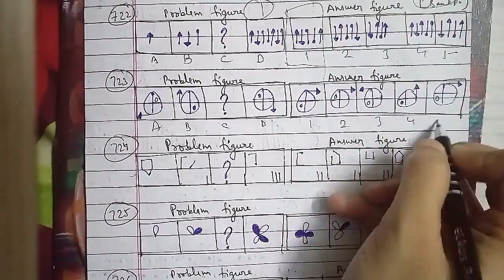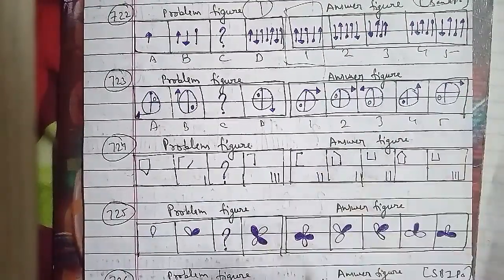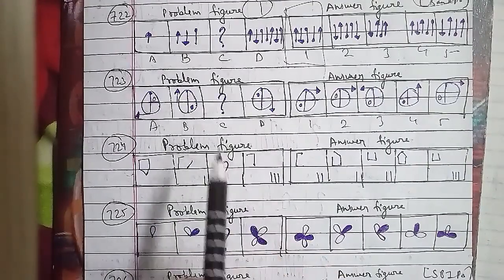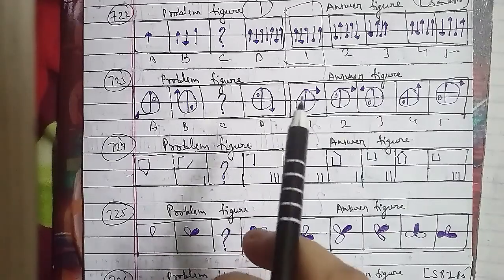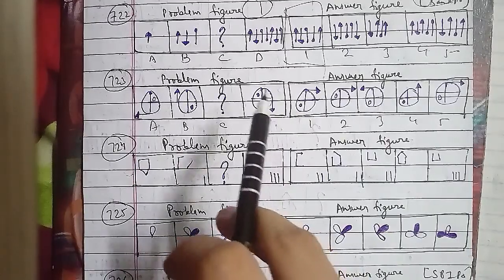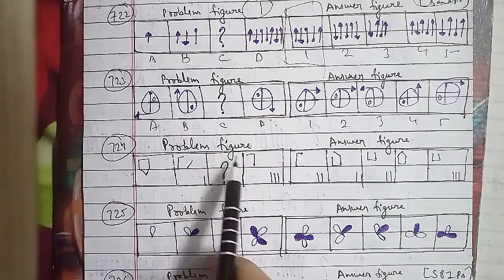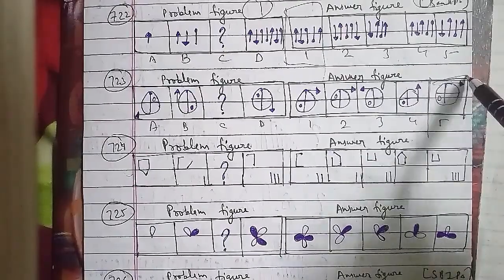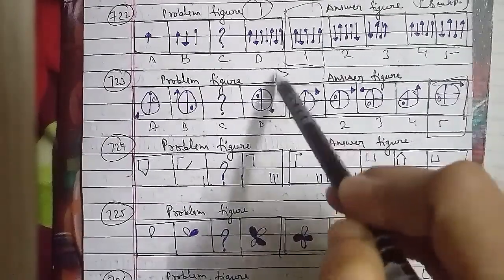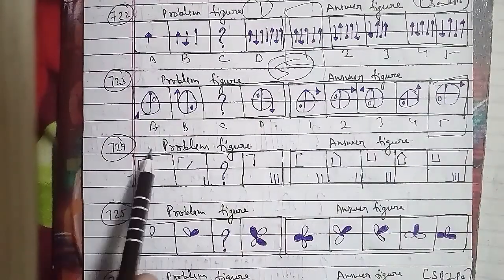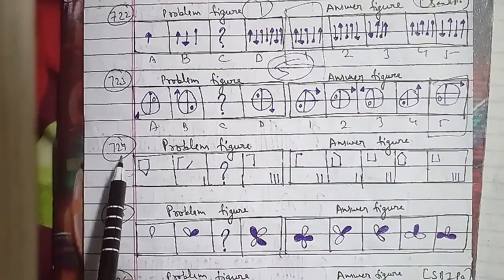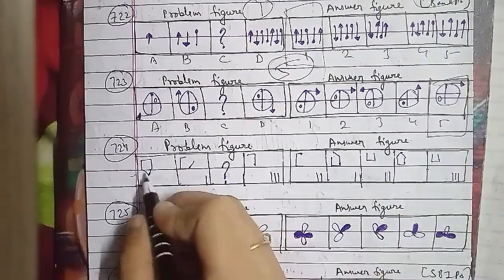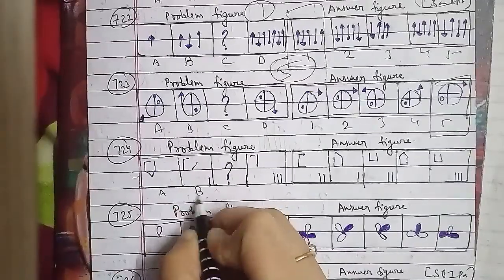Let's go ahead with the other one, the 724th question of the session. These were the problem figures and these were the answer figures here. An inverted pentagon is figure A, then B, C and D. These are figures 1, 2, 3, 4 and 5 respectively. In the same case the main figure rotates 90 degrees anti-clockwise in each step, and a side separates from it and arranges itself vertically in the lower right corner in each step. So the C figure that will be the right answer is the third figure, and that will be the right answer for this question.